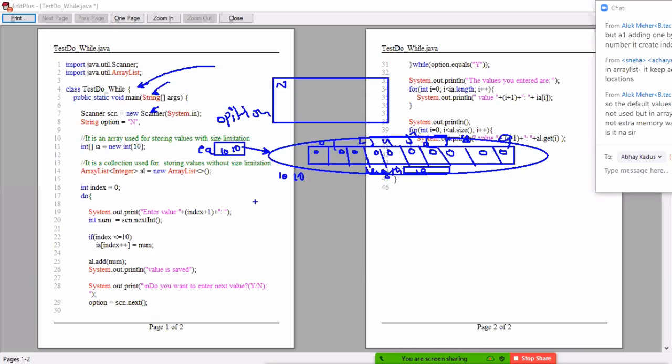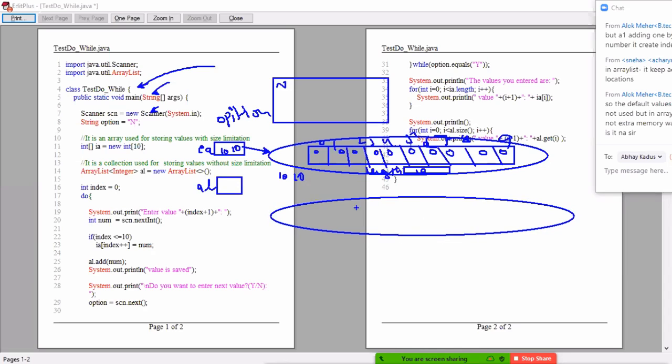Now, next the array list variable AL is created. The array list object is created. This is what array? Int array. This is what? Array list. The array list object also implicitly contains an array only. But what is the difference between that array and this array? It is an object array. Indexes 0, 1, 2, 3, 4, 5, 6, 7, 8, 9. Okay, 9 locations, but implicitly it is an object array.